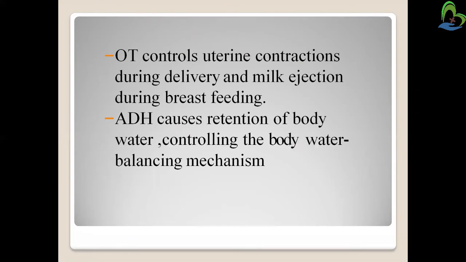The first one is oxytocin, which controls the uterine contraction during delivery and the milk ejection during breastfeeding. So oxytocin is responsible for the uterine contraction during labor, and it is also responsible for milk ejection during breastfeeding. Now the ADH causes the retention of body water and controls the body water balancing mechanism. So the maintenance of the fluid and electrolyte, or we can say the water, is maintained by the ADH hormone.